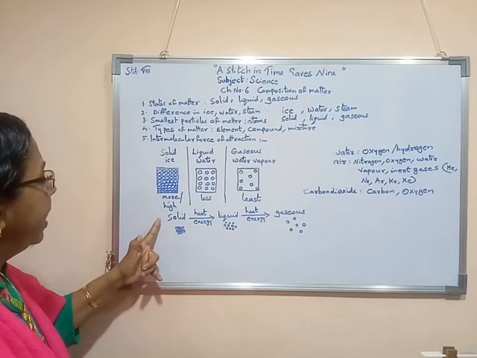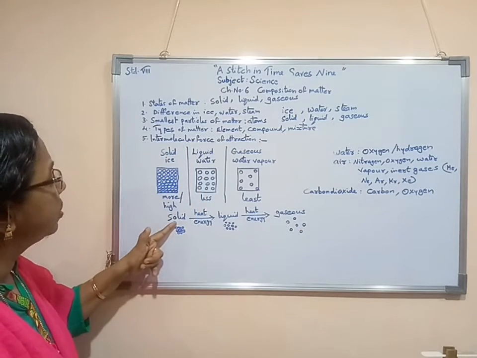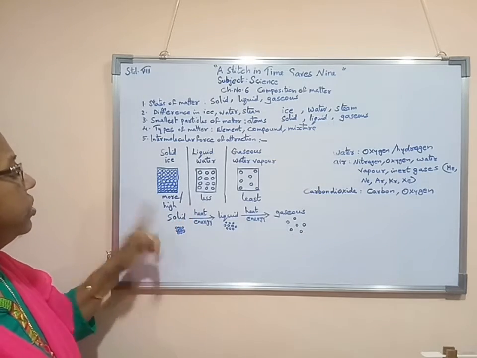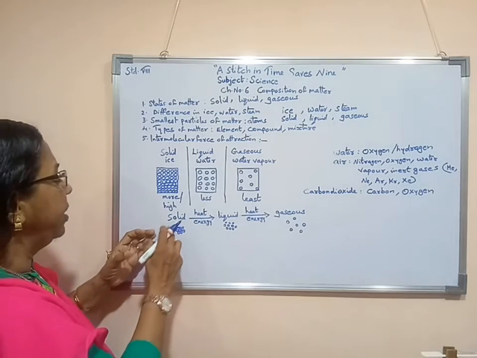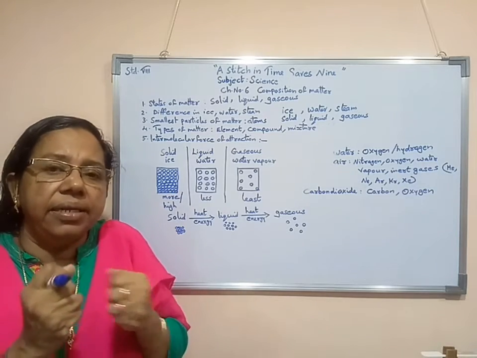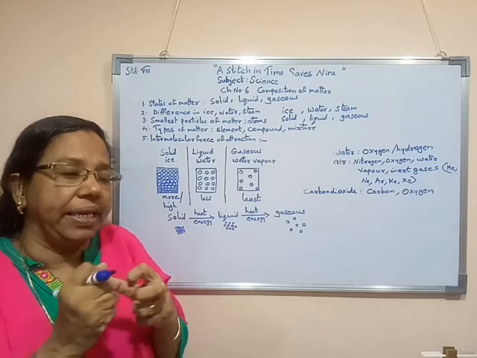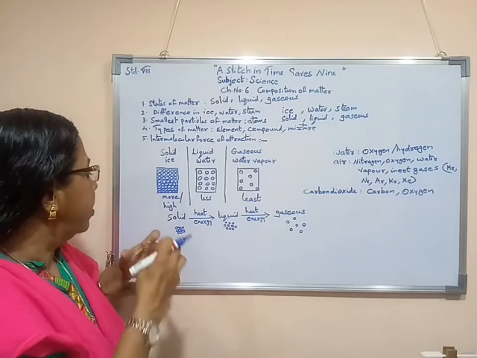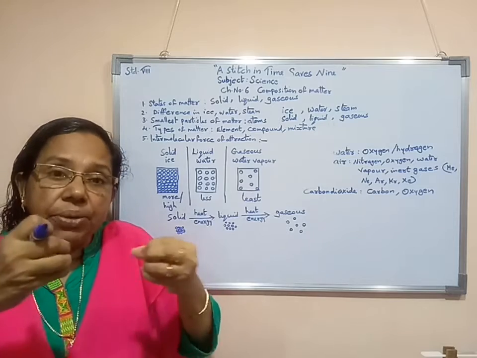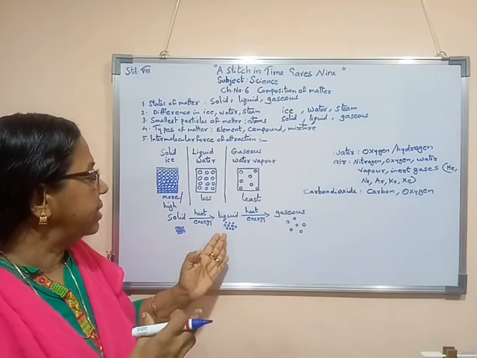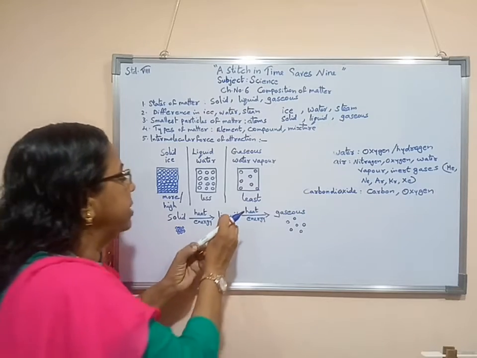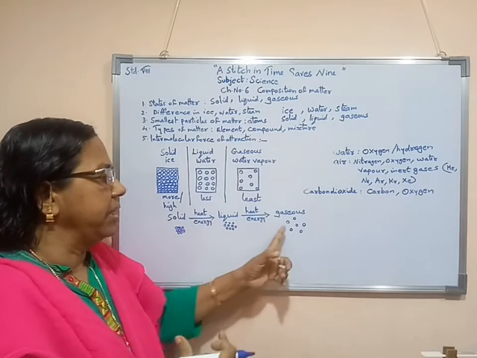As we supply heat to this solid, the particles which were standing alone and shaking, or vibrating, start to move away from their force of attraction a little bit. They leave, and as a result they start to move from one place to another. Again, when we heat, they move a little farther from each other.